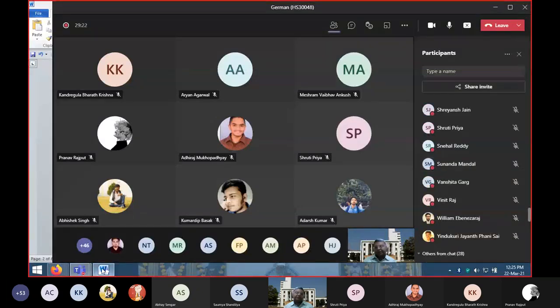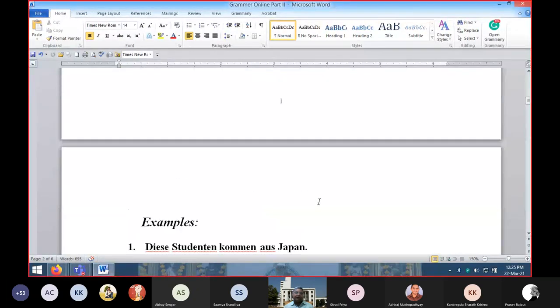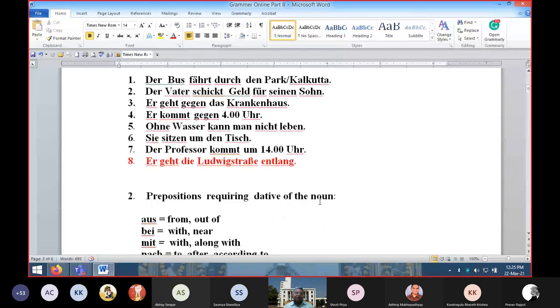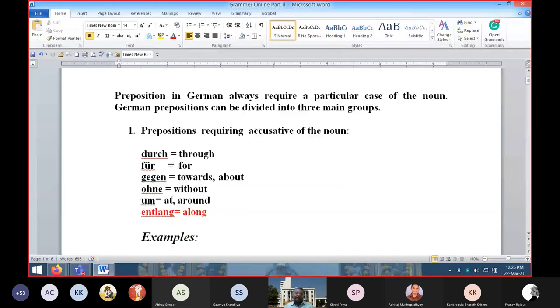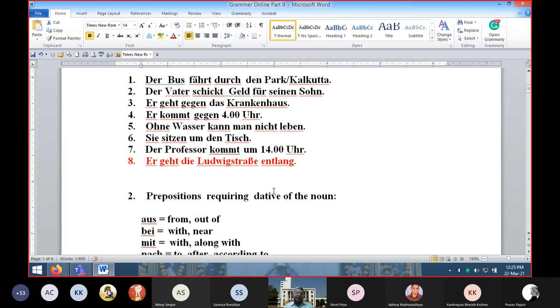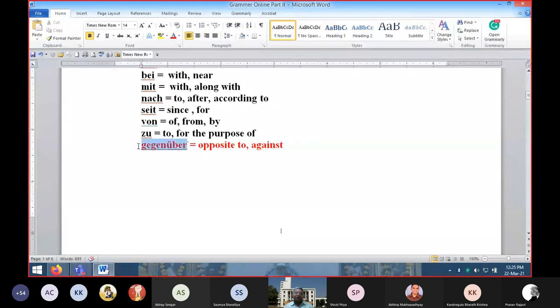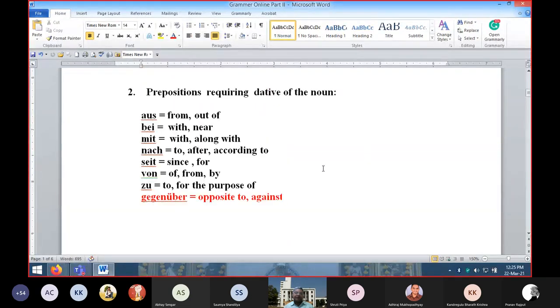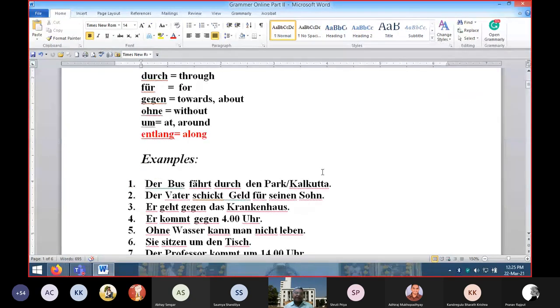Okay. You see, in both the categories, in the accusative category, one preposition is entlang. This is used as a postposition, means it is put after the noun. In all other cases, it is coming before the noun. Similarly, in the dative category, gegenüber is there. This also comes after the noun, as you can see in the example sentence.